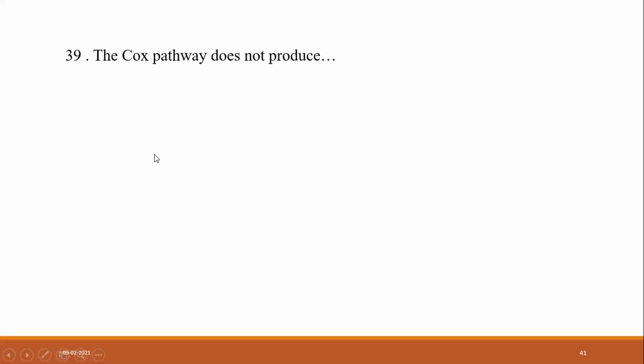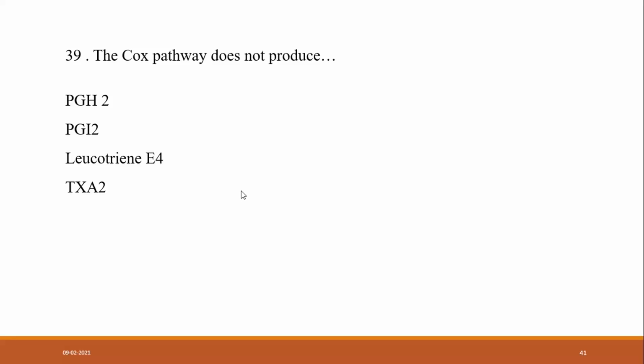The COX pathway does not produce which of these: PGH2, PGI2, leukotriene, and TXA? TXA is what? Thromboxane. Very good.